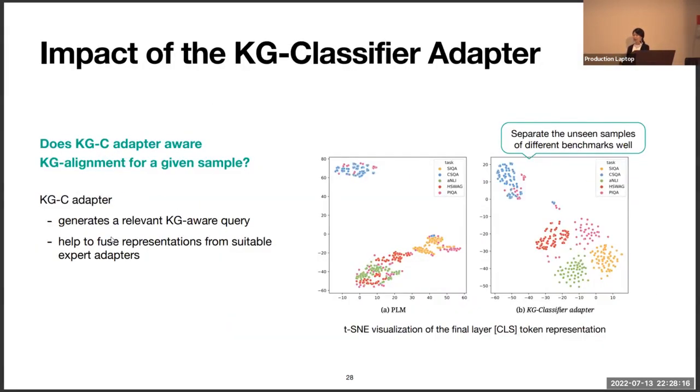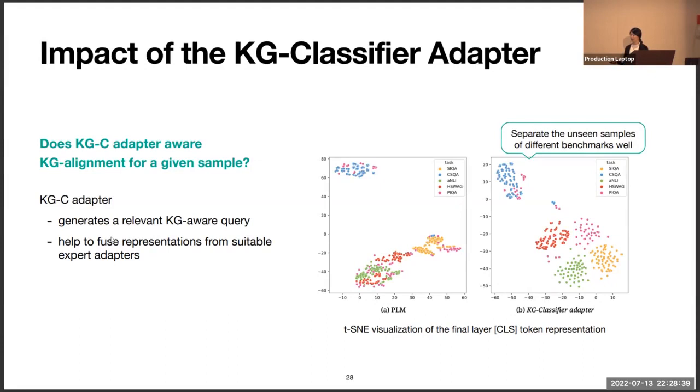So we did an analysis of the impact of the KG classifier adapter. First, to figure out whether the KGC adapter is aware of KG alignment for a given sample, we compared the t-SNE visualization of the pre-trained language model and the KG classifier adapter.